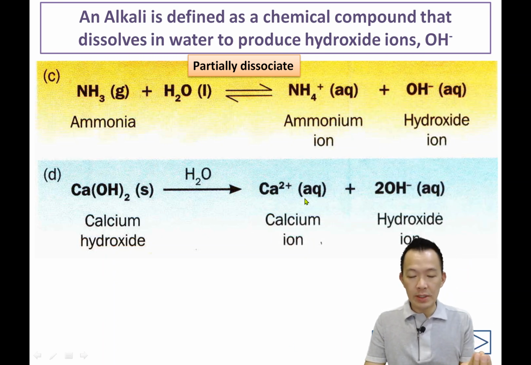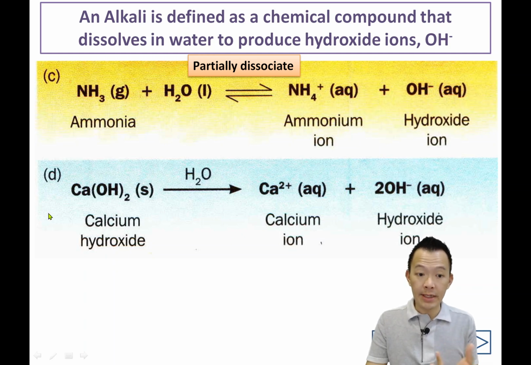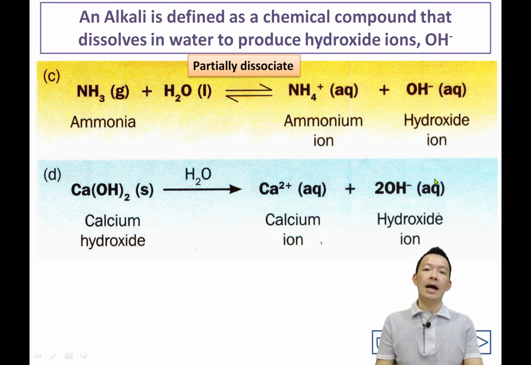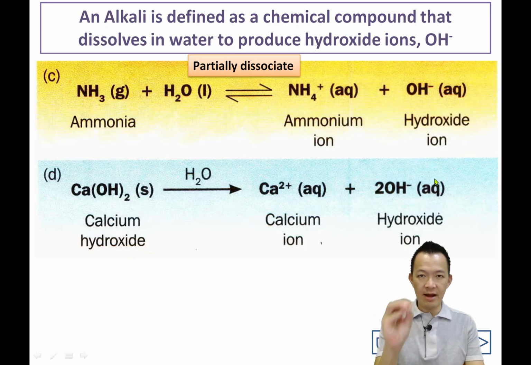So until now, what's mean by alkaline? 到目前为止，什么是 alkaline? They are chemical compound that dissociate in water. 它们在水中解散 to produce hydroxide ion. 然后它们产生 hydroxide 的离子。Okay, so this is the meaning of alkaline.